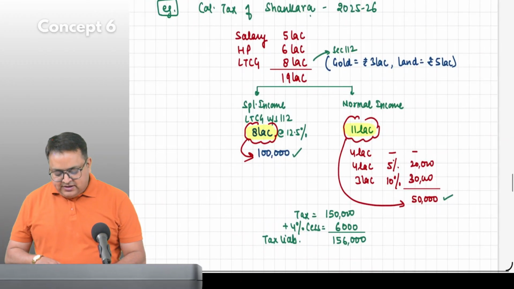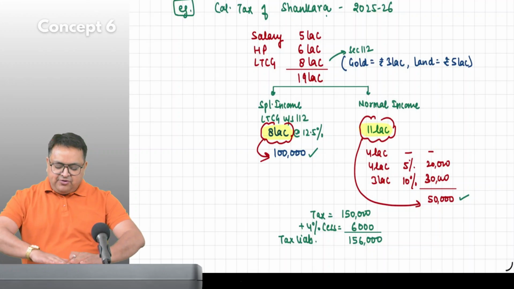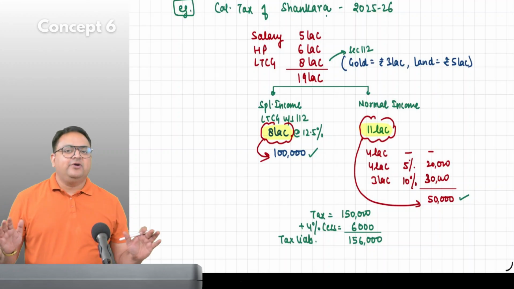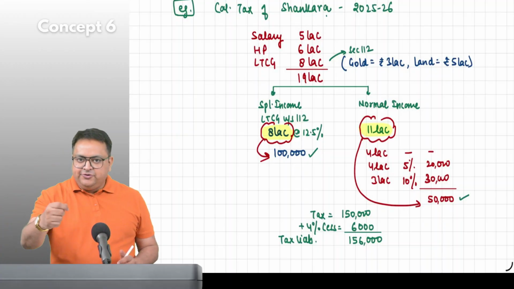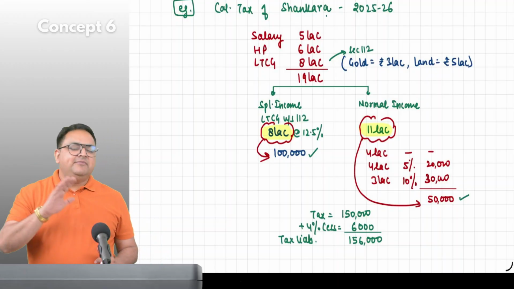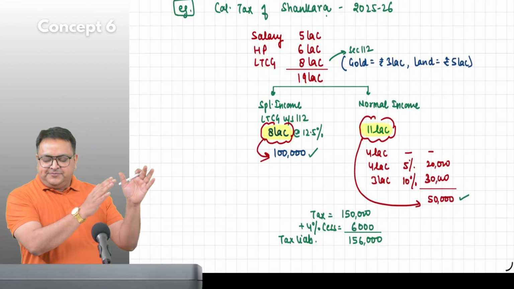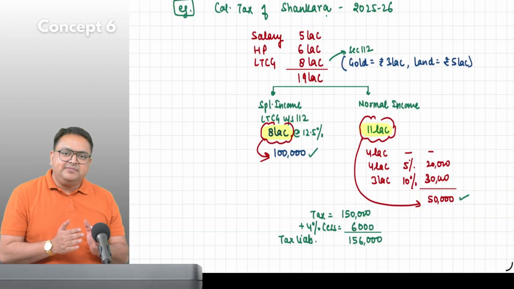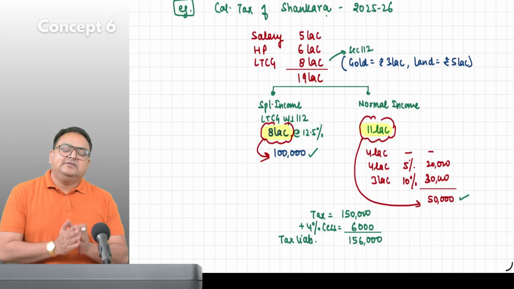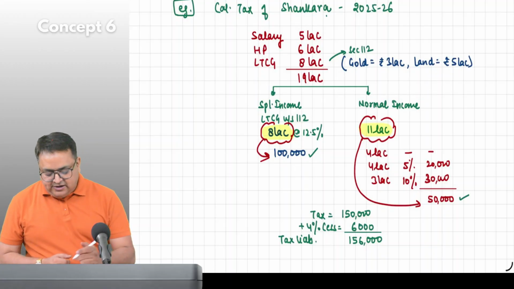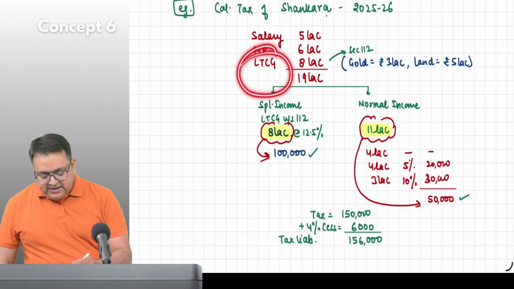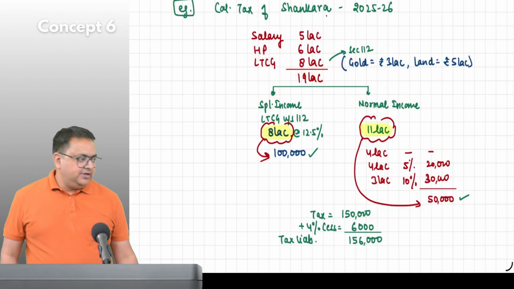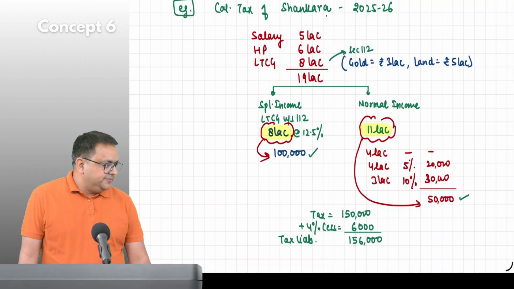Everybody understood? Right now, guys, if you have not understood the calculation, I'm perfectly okay with this. But I am giving you a particular scenario that my entire income is not taxable at slab rates. There are certain incomes which are taxable at special rates, and long-term capital gain is one of them. So long-term capital gain is taxable at the rate of 12.5%. Understood?